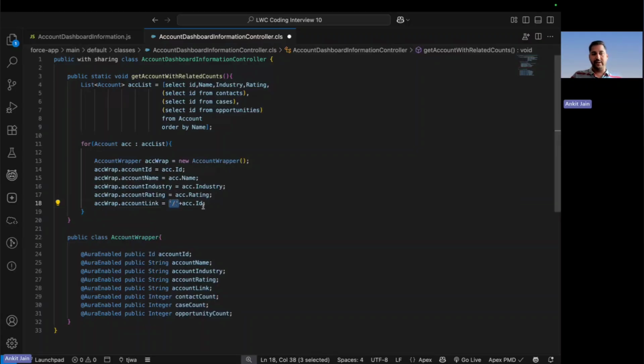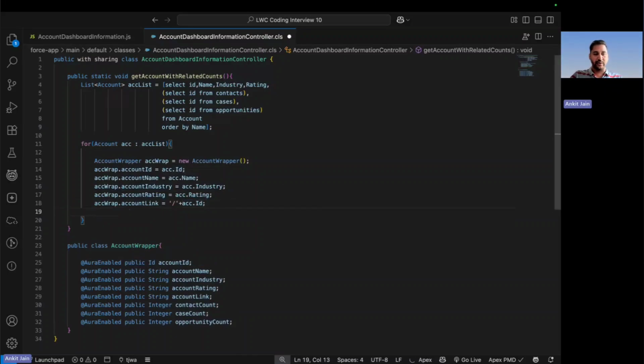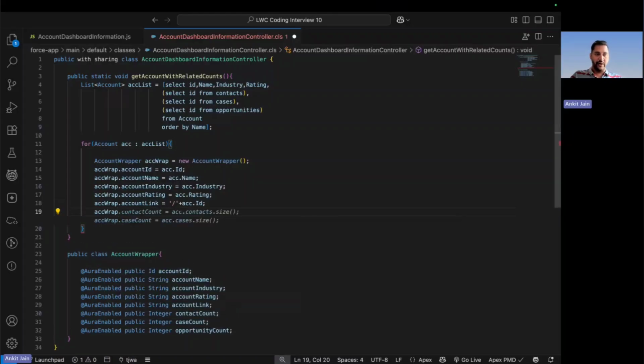Inside the quote, you have to put the slash and then append this with the ID. It will automatically help you to navigate to that particular ID as well. Now, moving to the next part, I have to populate the count as well. So here I'll be putting ACC wrap dot contact count. How can I populate the counts now?